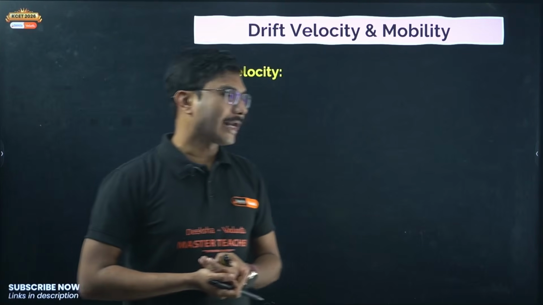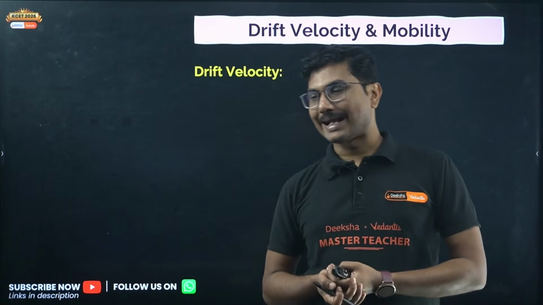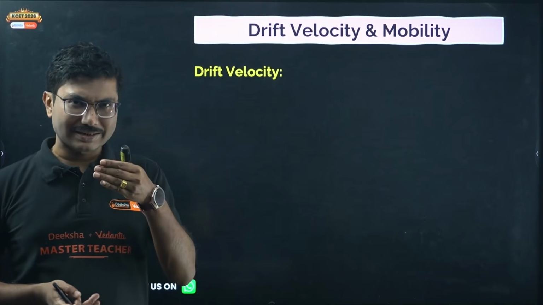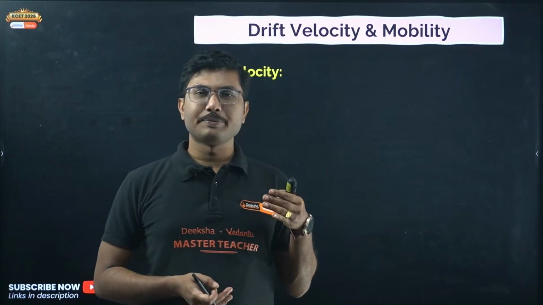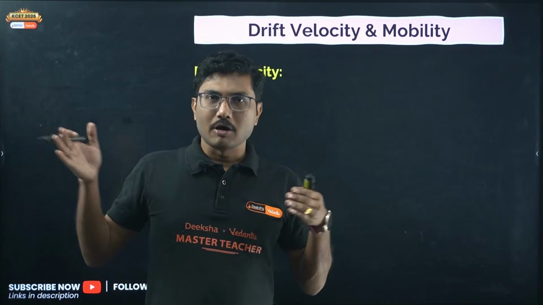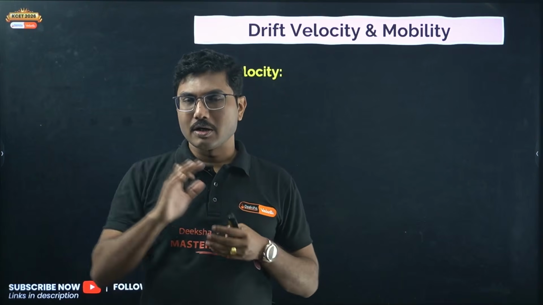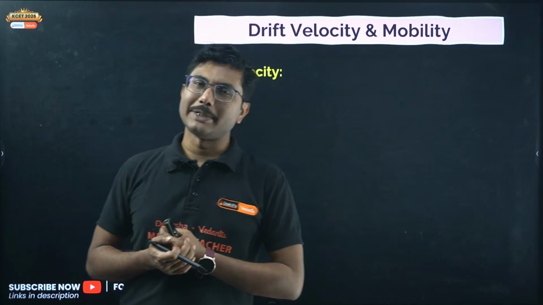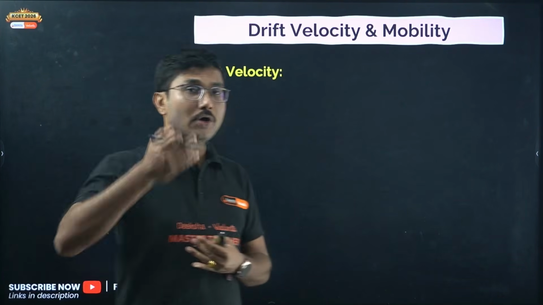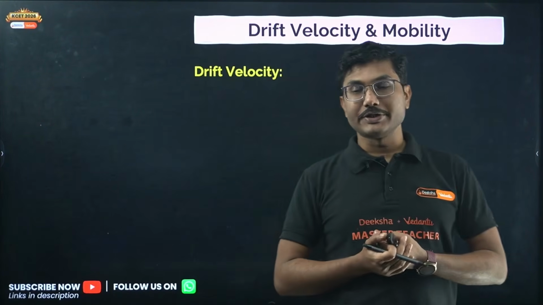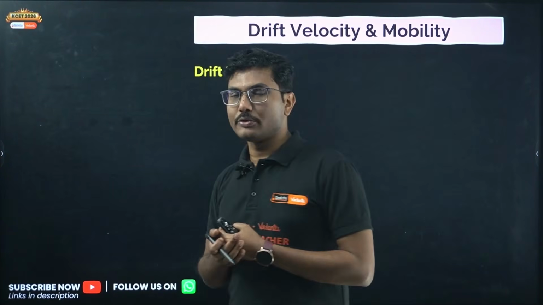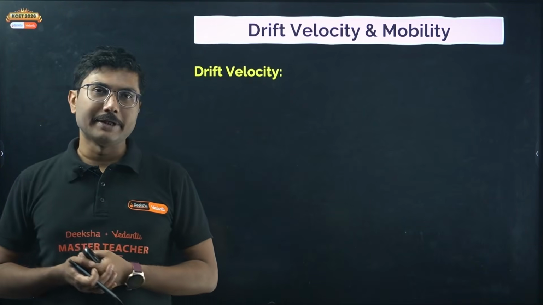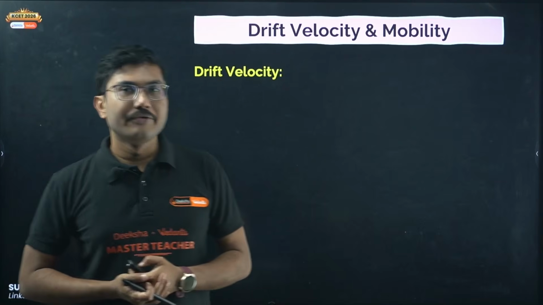In return, instead of moving with acceleration, the electrons move with a constant velocity. They start to accelerate initially, they attain a constant speed, and then the resistance force from the opposite direction stops the acceleration, but the electron still moves with that constant speed. It's like a terminal velocity, if you remember terminal velocity in the viscosity chapter. So the electron starts to accelerate, then attains a certain speed and moves with that constant speed, and that speed is called drift velocity.